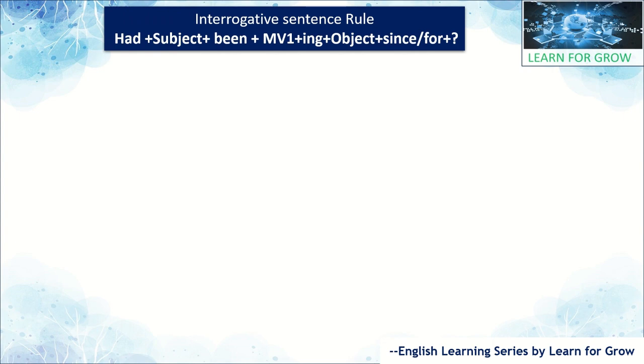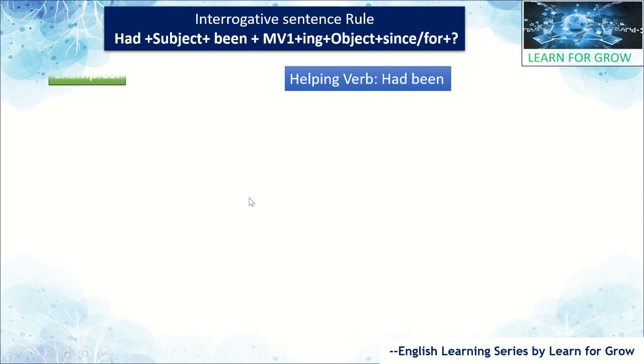Let's get into the next one, that is the interrogative sentence rule. Here, see, the basic structure of an interrogative sentence is had plus subject plus been plus main verb form 1 plus ing plus object plus since or for plus question mark. This is the basic structure. As we know, in every interrogative sentence the auxiliary verb, meaning the helping verb, will come at the beginning, right? Because the nature of an interrogative sentence is asking for information or asking a question. How can we understand? Because we have placed a question mark at the end.